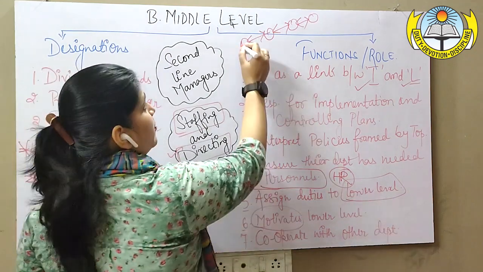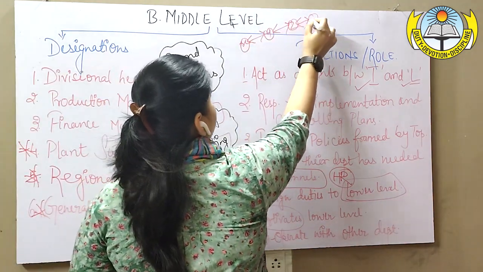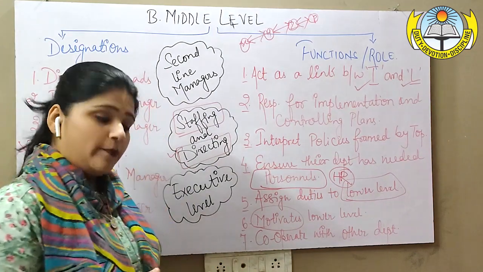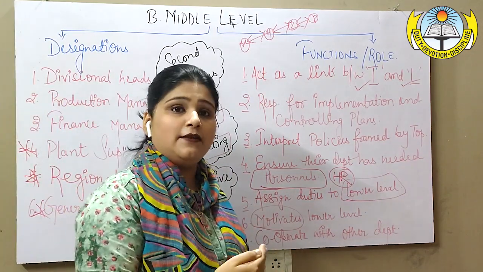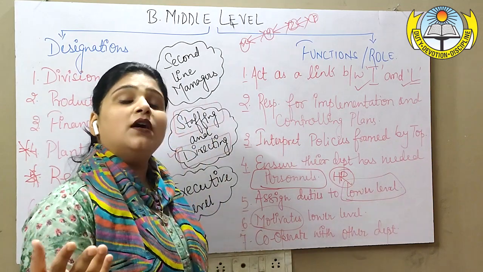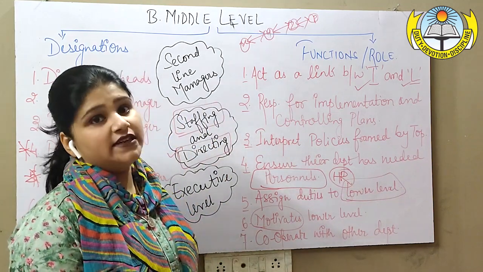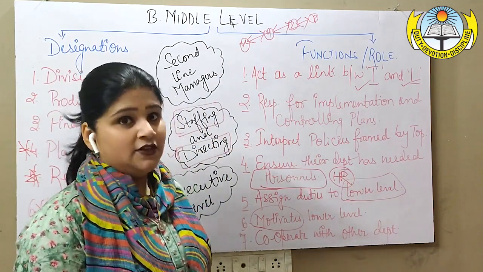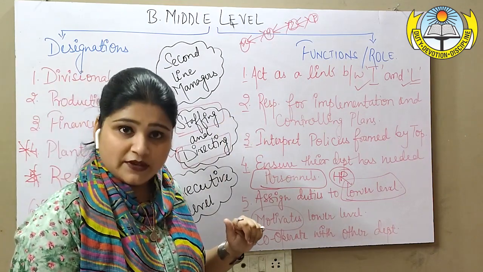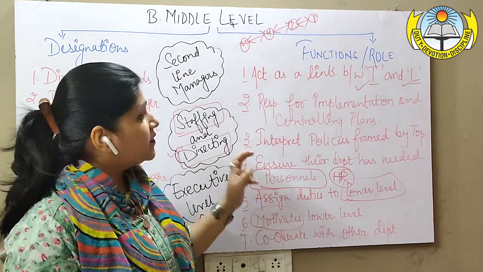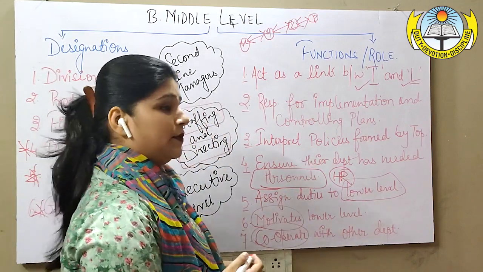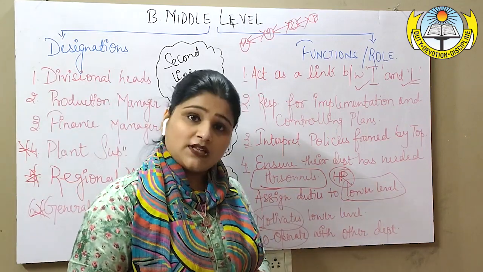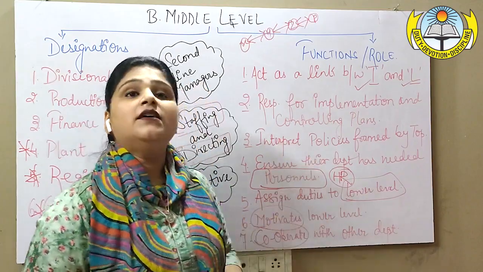Let's suppose there are 4 departments, X, Y, Z and P. So all these 4 departments must have a great coordination among themselves so that they are able to achieve the desired result, because we have already discussed management is a group activity. So no individual will be able to perform it independently. Therefore, ensuring coordination and cooperation among the departments is also a major task which is to be performed by the middle level.